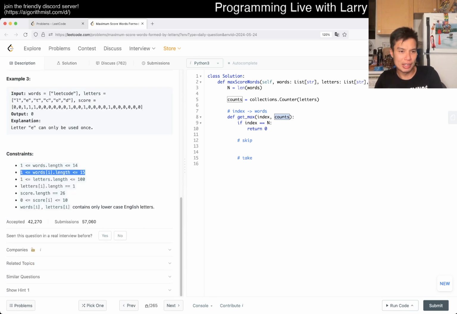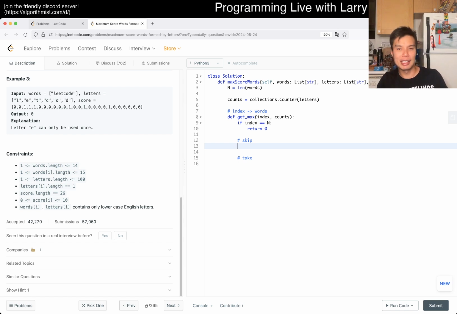Oh no, I misread this one. Sorry. Score length is 0 to 26, so maybe you can have something like 5 to the 5, which I'm checking on my calculator, is still 3,000. So technically, you can probably cache on this, but we don't have to, at least until we're forced to. Let's take a look to see where it takes us.